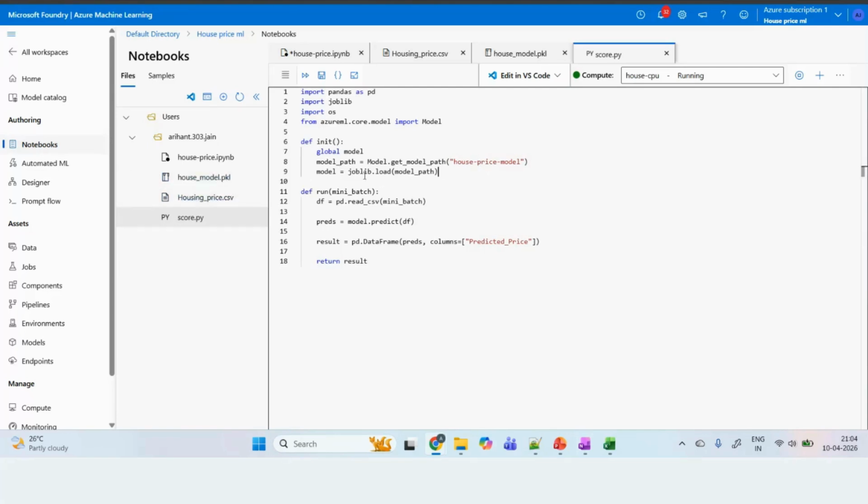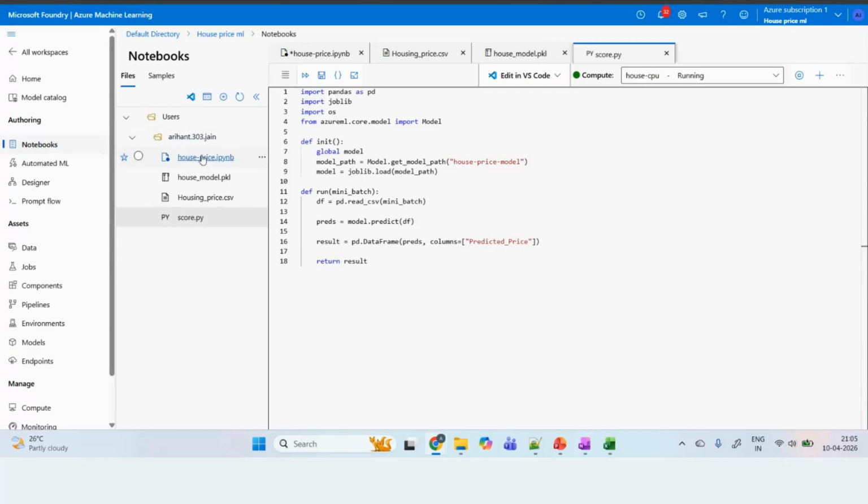Load that and mini batch. So we are going to deploy it on the mini batch. Obviously, you can do the real time also, and you can do the batch also, so we are seeing the batch part. So pd.read_csv mini batch. Because for the testing, I need to give multiple records. If you are using the batch, then it is going to predict, and then the output will be stored.